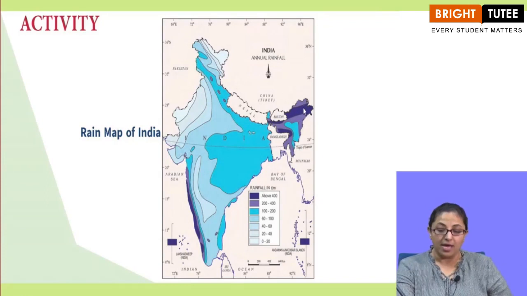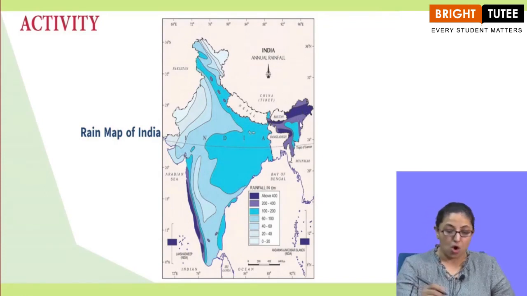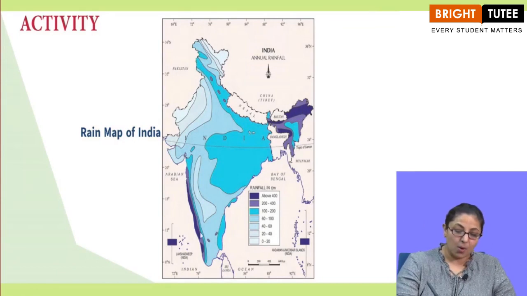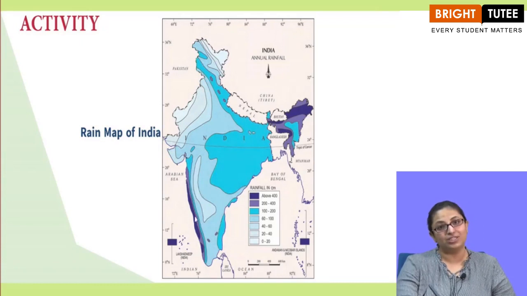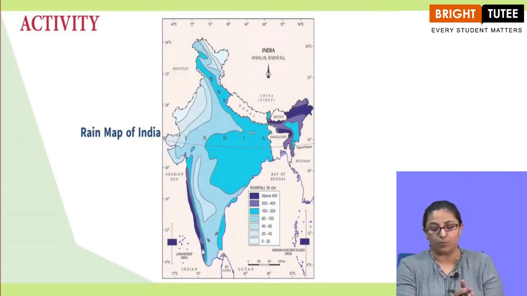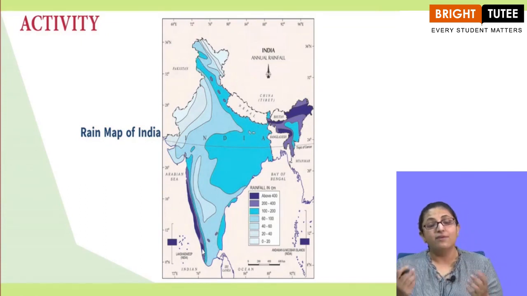year. Okay, so this dark blue portion is basically in the eastern part of India or on the south western part of India, which is basically the coastline, the west coastline, right? So the east part of India and a few portions of the west coastline get more than 400 centimeters of rainfall every year.